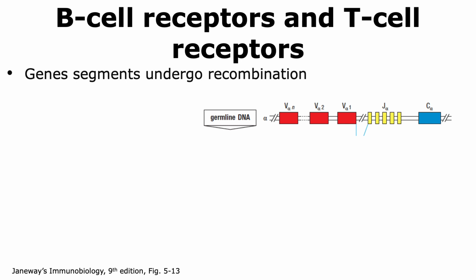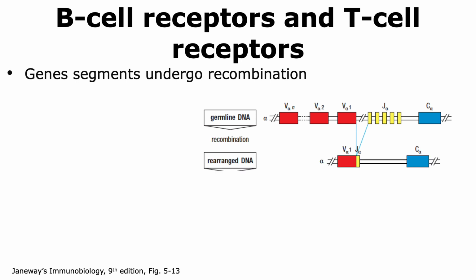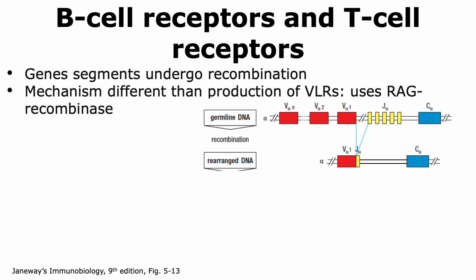In this process, one V gene segment will be joined to one randomly chosen J gene segment. This process is similar to what we observe in the variable lymphocyte receptors that are found in invertebrates. However, the mechanism by which this process occurs is different because it uses a different set of proteins.